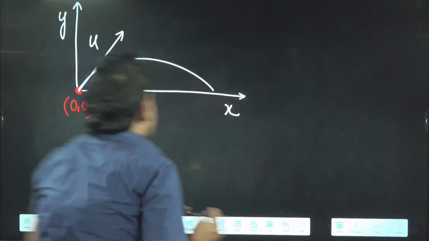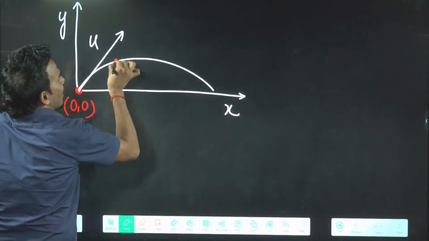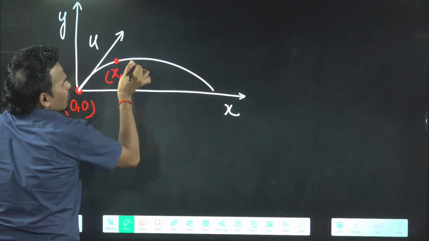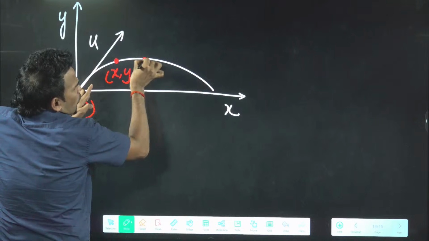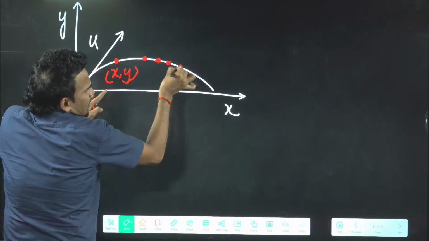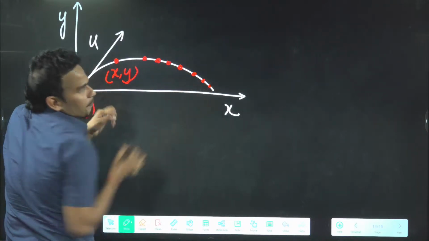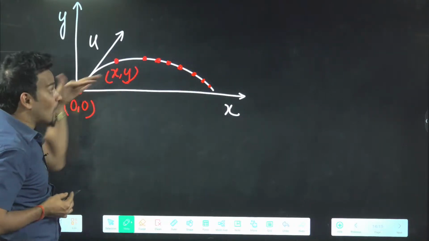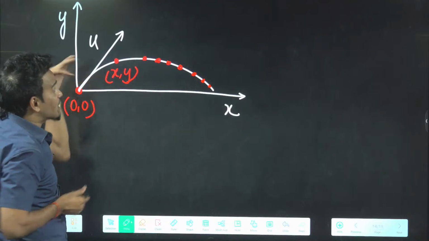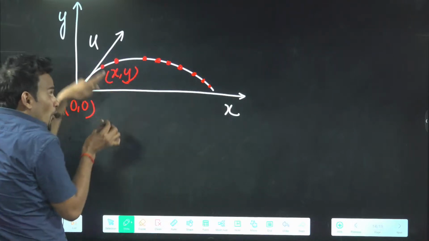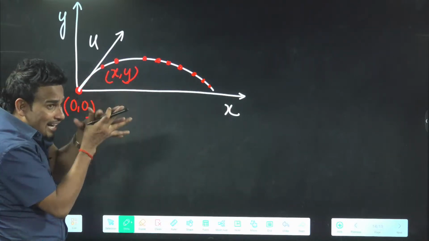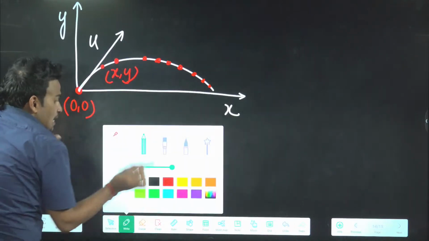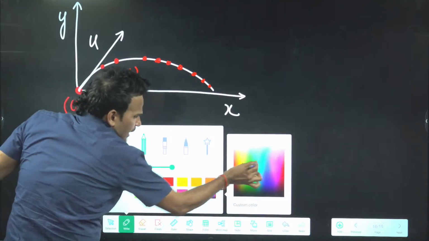Let's assume one general point. I am assuming it for this point, but this equation of trajectory will work for every point. You can say it is the locus of all the points lying on this path. For all the points you can relate their x coordinate and y coordinate. That equation is our equation of trajectory. See here how we will get it. I will do it a little fast.